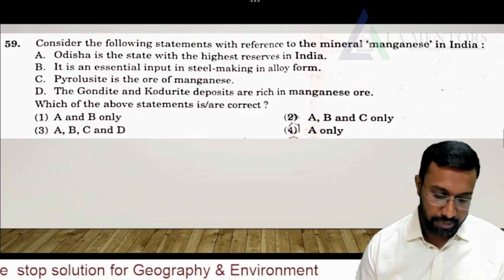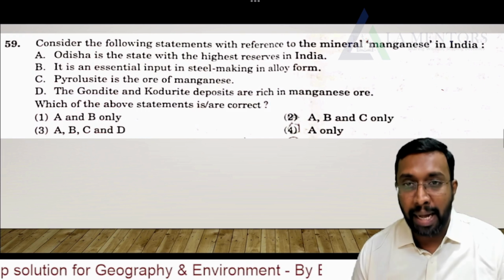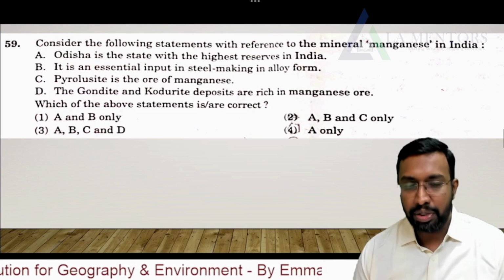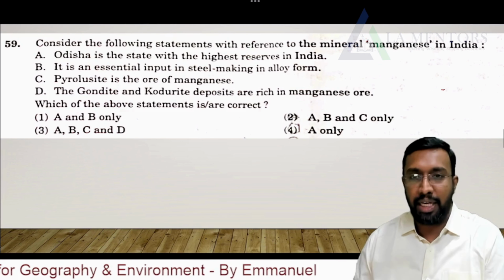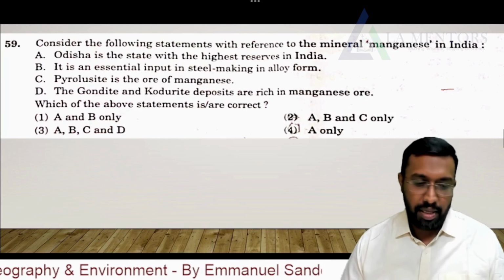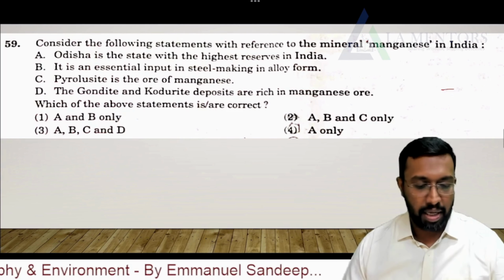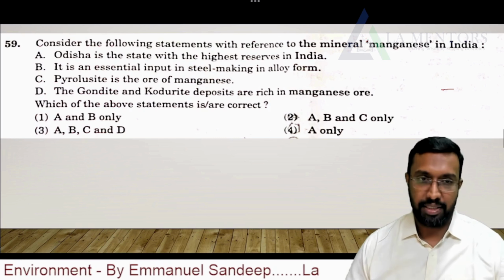Next question. Consider the following statements with reference to the mineral manganese in India. This is again a tricky question to answer at times, because you may not be reading the entire information related to the manganese mineral in such a way generally. But if you are from an optional background, or if you have done your geography thoroughly, you may answer this.